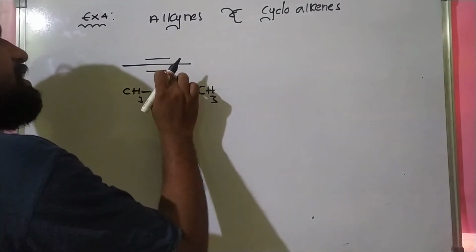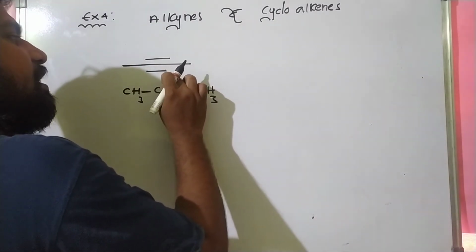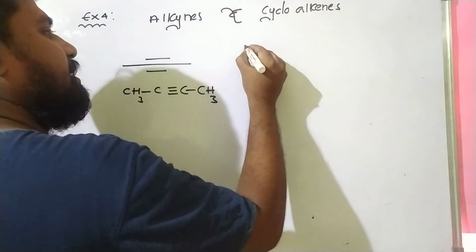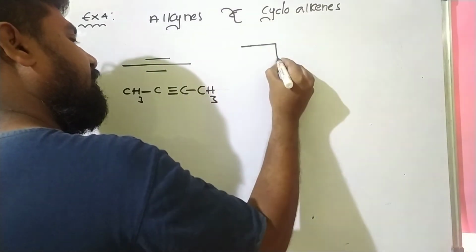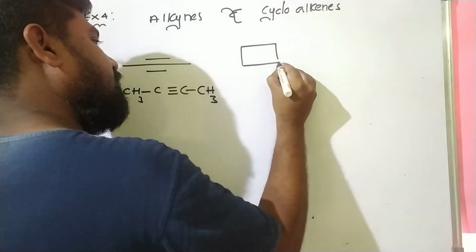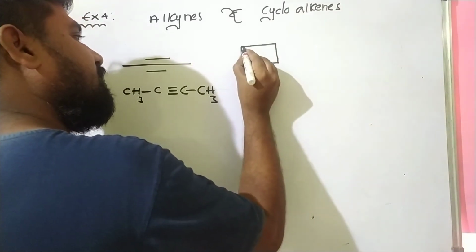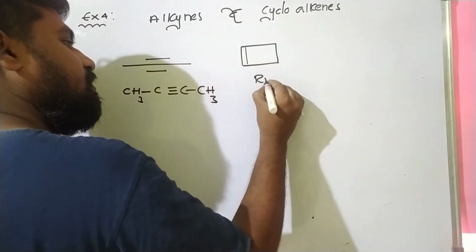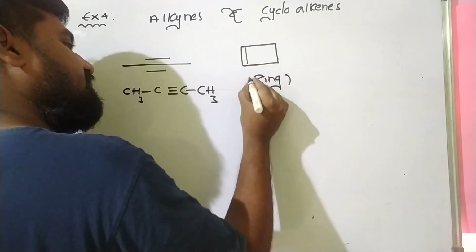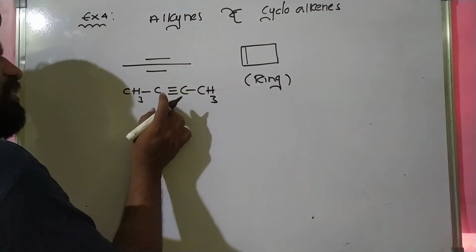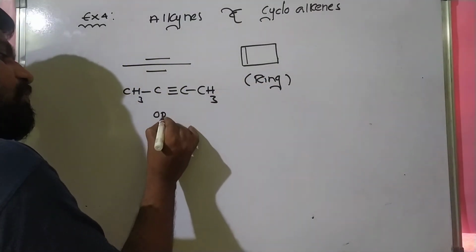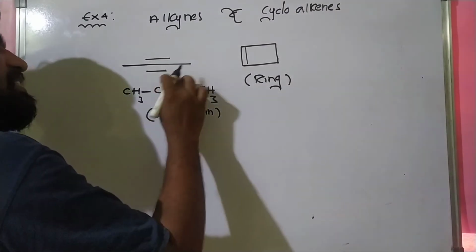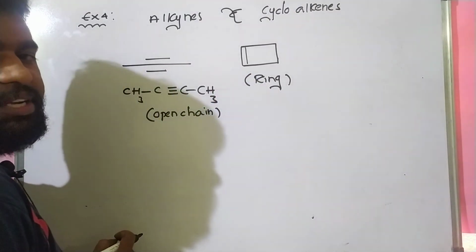Now this is the given alkyne, meaning 4 carbons. Now I can write its chain isomer, meaning a ring isomer. This is the ring compound, and this is the open chain compound. Hence these are called ring chain isomers.